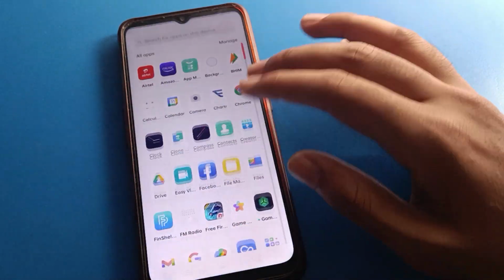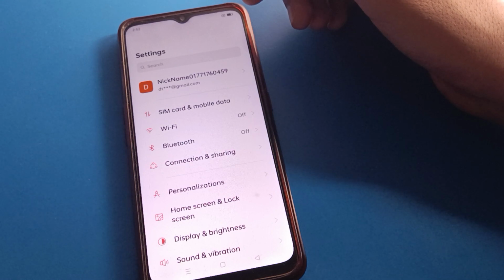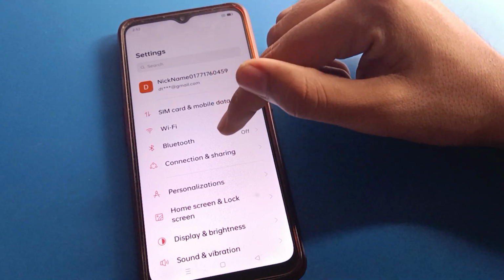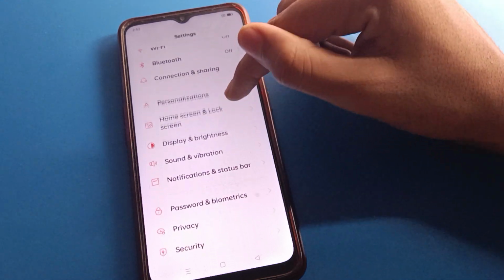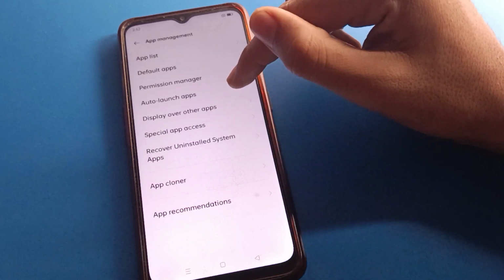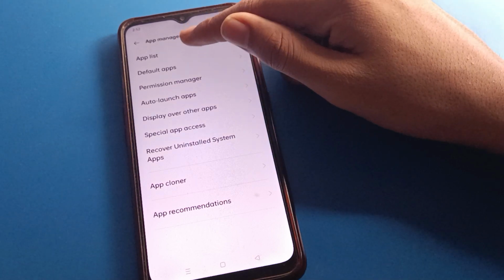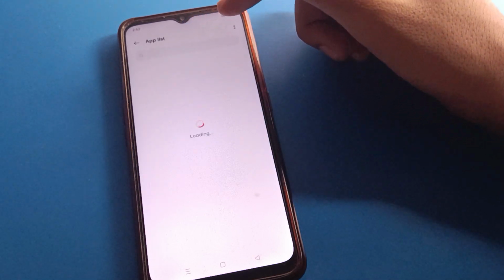Open your phone settings. After opening phone settings, you can see this type of interface in your Oppo mobile. In your Oppo mobile, open the app management setting. After opening app management, you can see this type of interface in your Oppo mobile. Click here on the app list setting, and wait here.